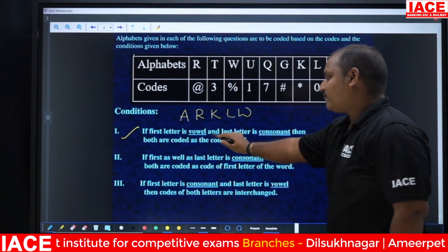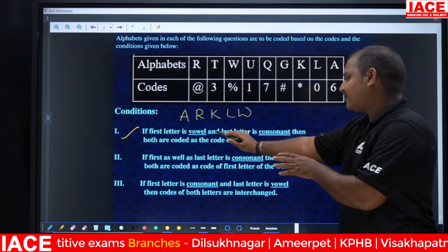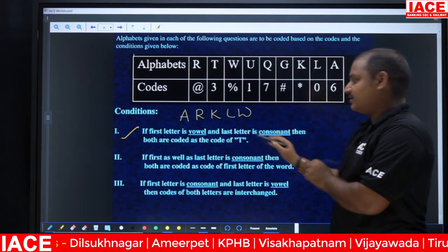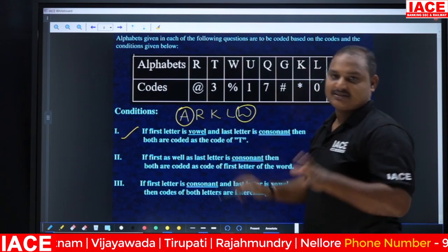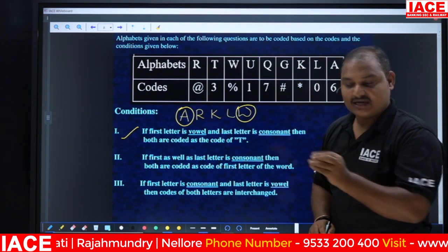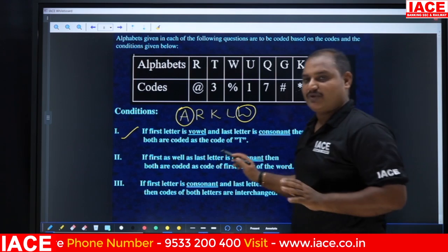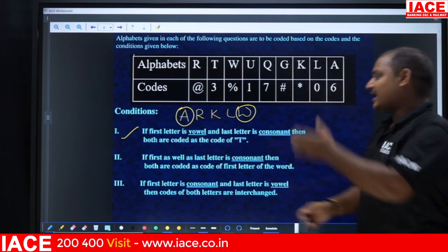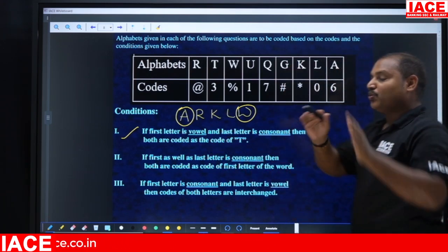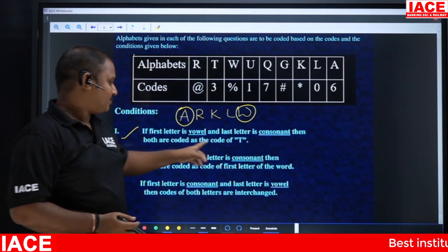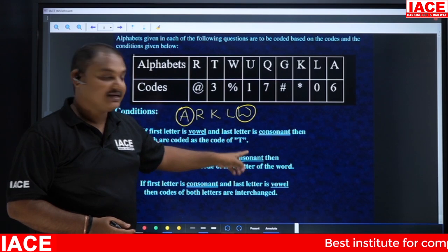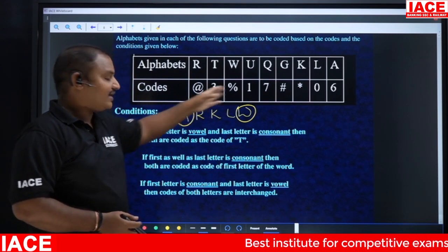If the first letter is vowel and the last letter is consonant. Yes, the word that they have given here follows condition 1. If the first letter is vowel and the last letter is consonant, then both are to be coded as the code for T. We should not take the codes for A and W here.